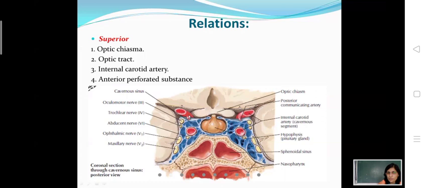This internal carotid artery lies in superior relation to the cavernous sinus. How it lies in superior relation to the cavernous sinus, I'll tell you later as I tell you the course of the internal carotid artery in the cavernous sinus. So the superior relations are optic chiasm, the crossing of the optic nerve, then optic tract and the internal carotid artery. You can remember the anterior perforated substance as well. It is simply neural tissue present in this region. You will come to know about it later in neuroanatomy.